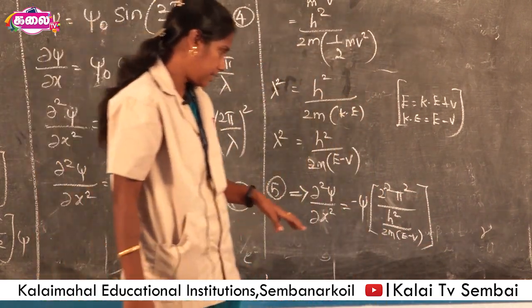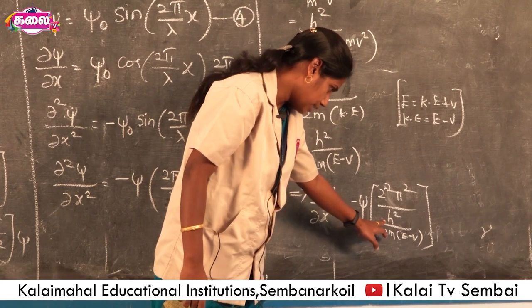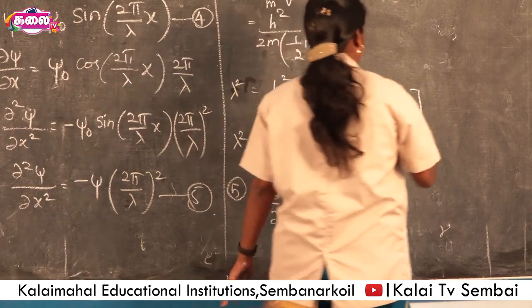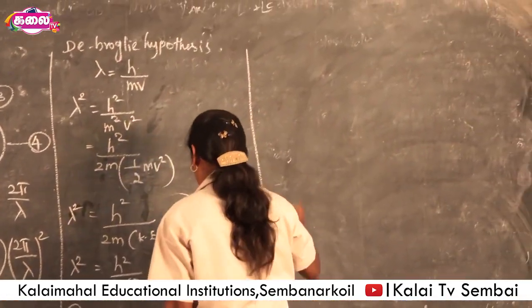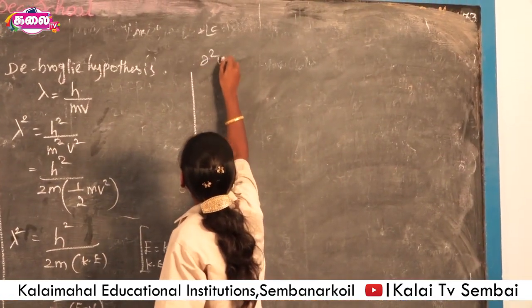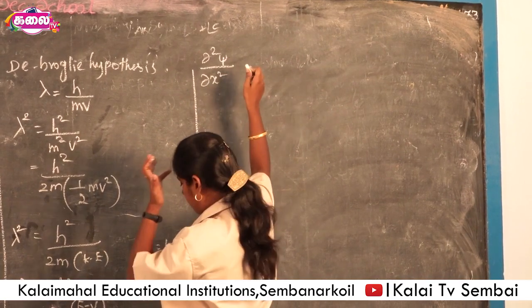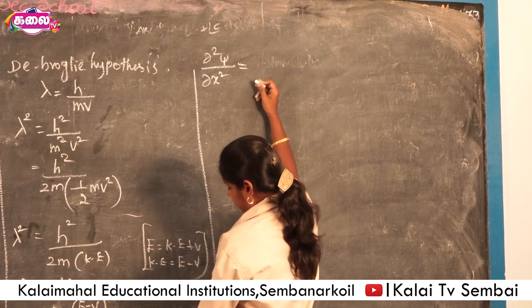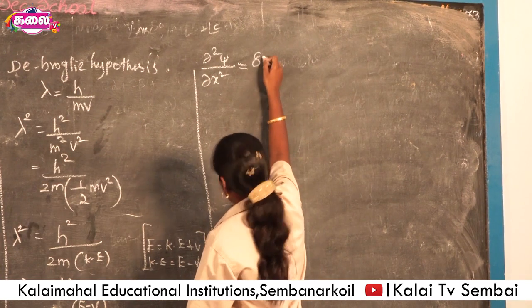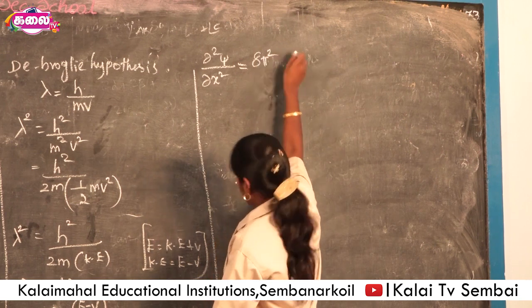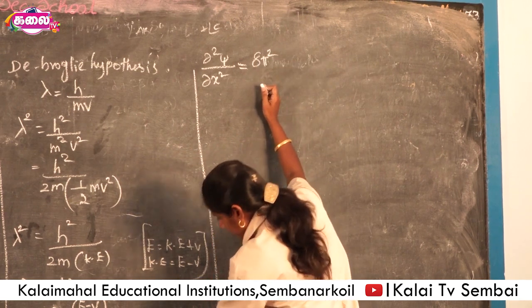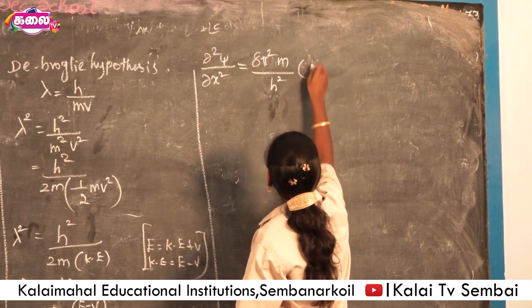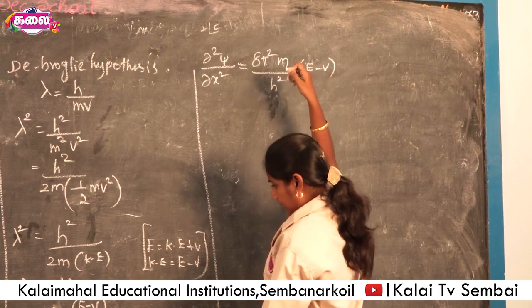Okay, right. Now 2m(E − V) goes to the numerator. So ∂²ψ/∂x² = −(2m · 4π²/h²)(E − V)ψ, that is, minus 8π²m/h² (E − V) ψ.